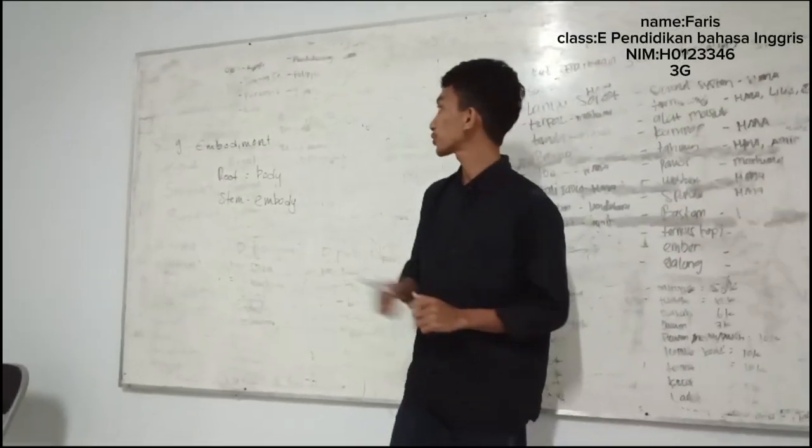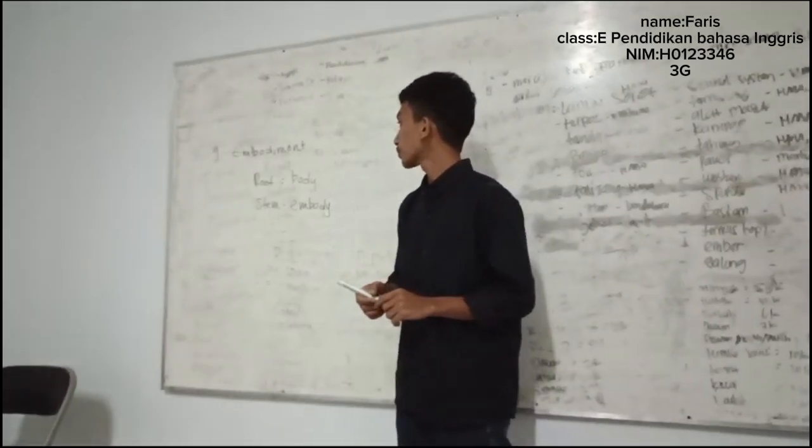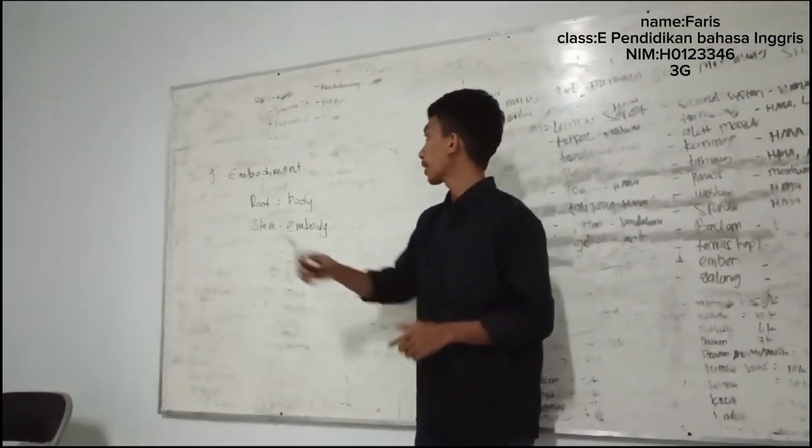Okay, next number 3. I'm going to determine the root and stem of the word embodiment.